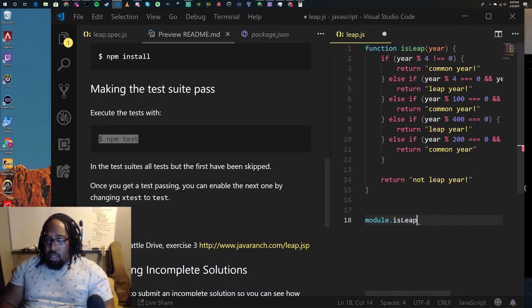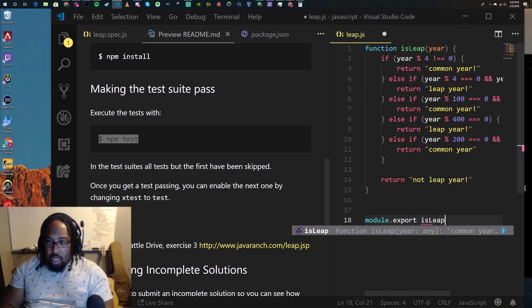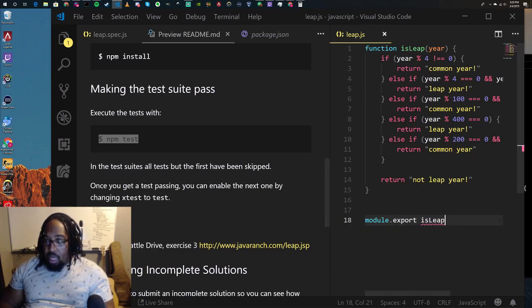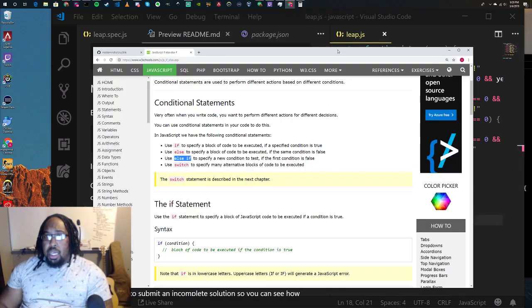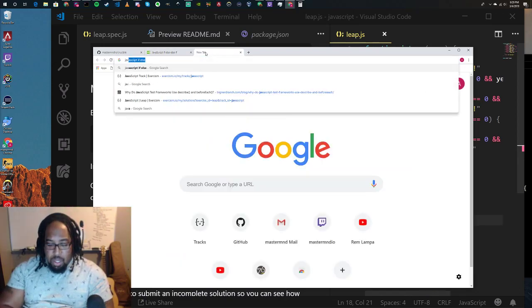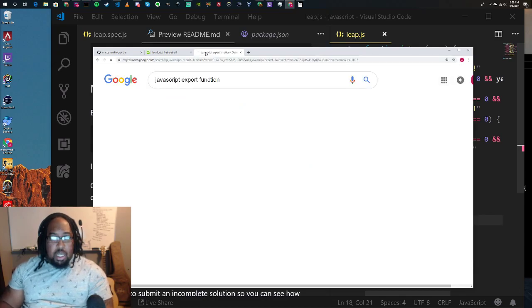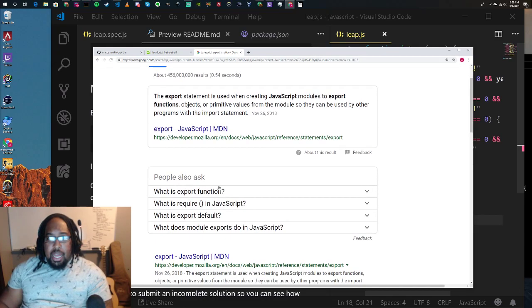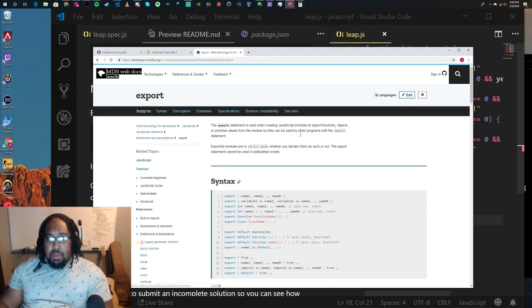Wait. Maybe. I don't know. That's actually a good question. I actually don't know how to export a function. Let's figure that out. Export statement.